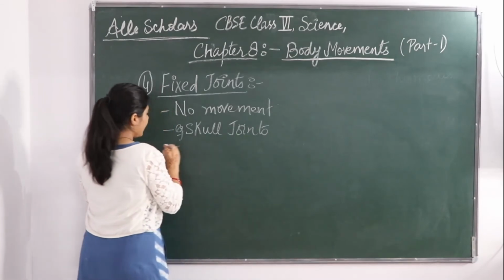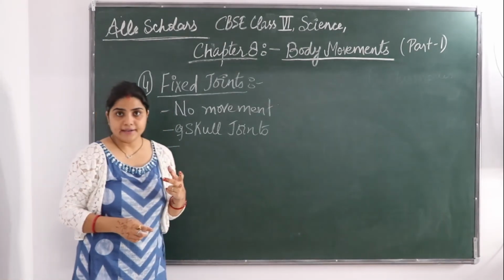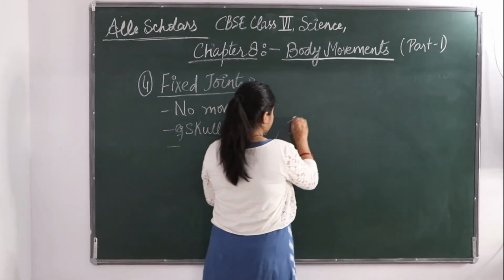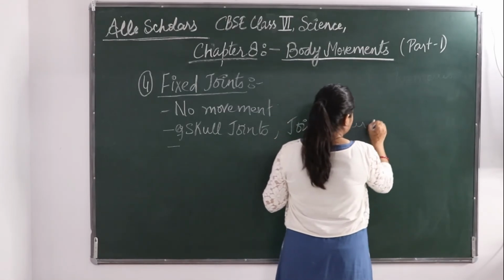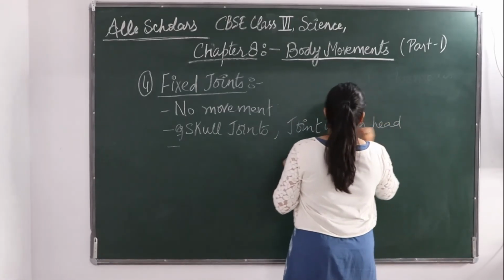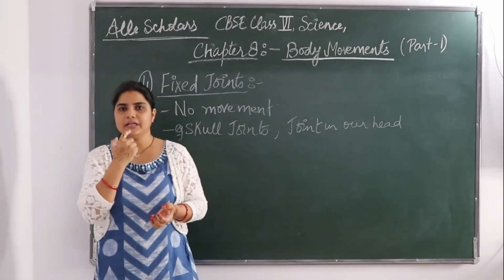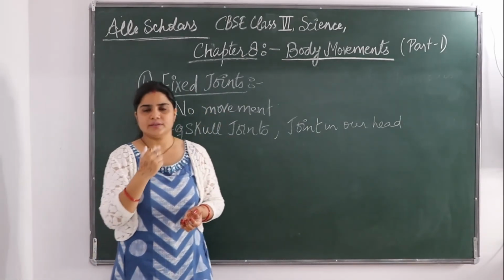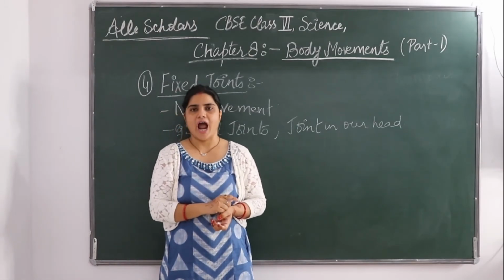Another example is the joint in our head. Let's take an example. You have a lower jaw and an upper jaw. When you open your mouth, you can move your lower jaw downward.